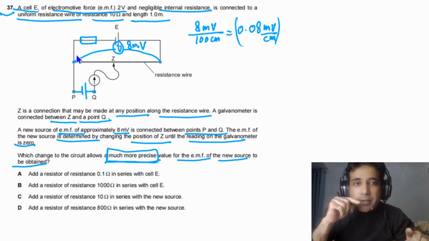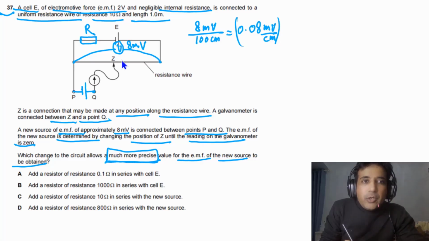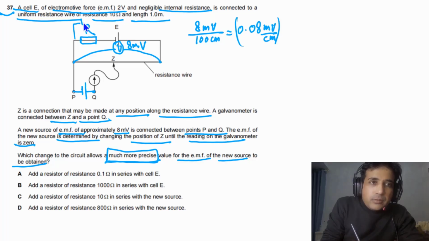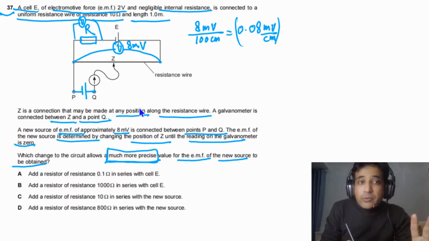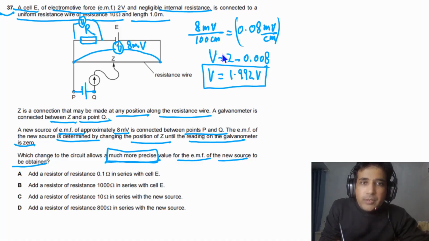And now we need to find out resistance of that resistor. Imagine that this resistor is capital R. Now if the reading along this wire is 8 millivolts, what will be the potential difference across this resistor? So we can find out value of that V, means the reading of this voltmeter, that will be equal to 2 minus 8 millivolts. 8 millivolts means 0.008. So if we solve this one, we will get our answer 1.992 volts. So this has to be the reading on this voltmeter.